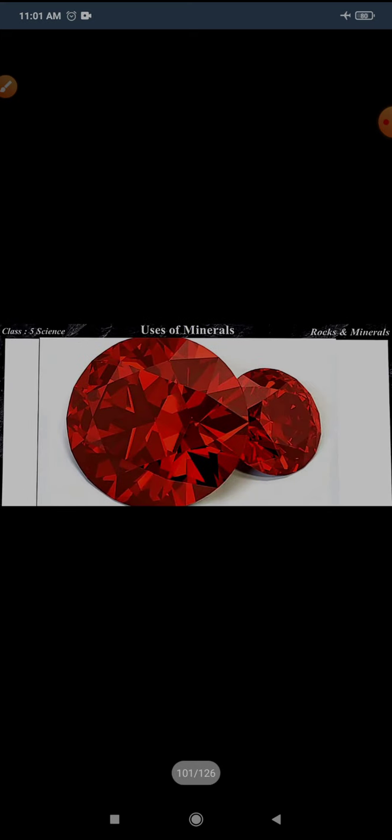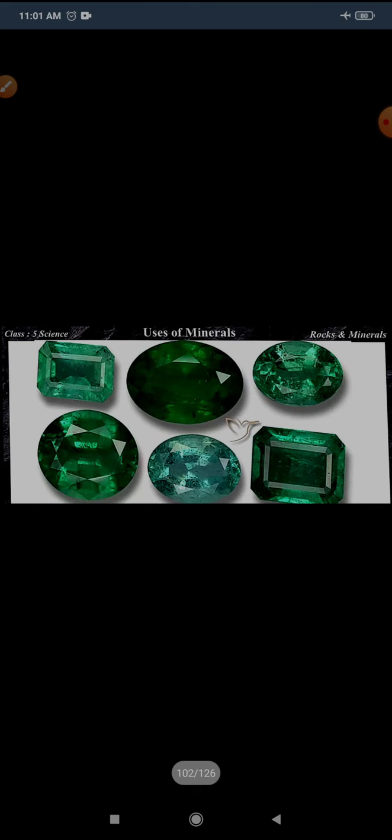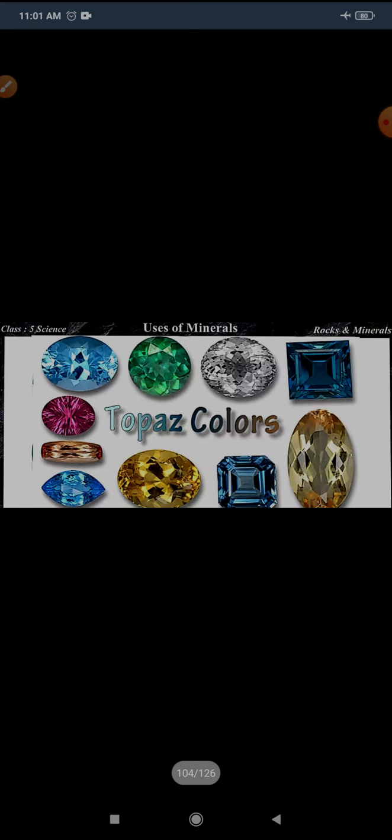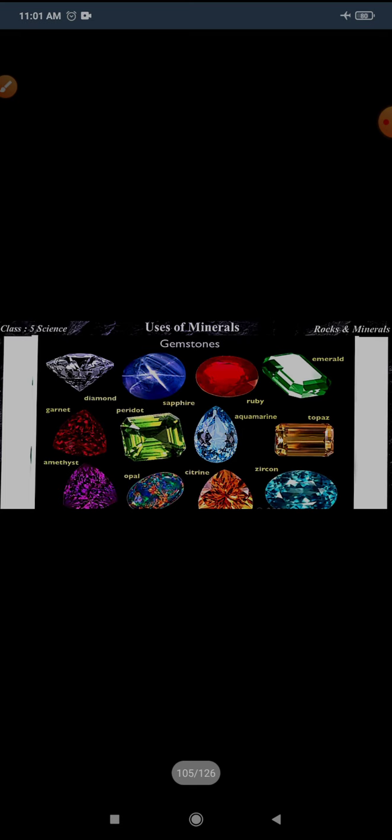Several attractive minerals here you can see: diamond, ruby, emerald, sapphire, topaz. Sapphire and topaz are used as gemstones, and these minerals are found in the form of crystal.